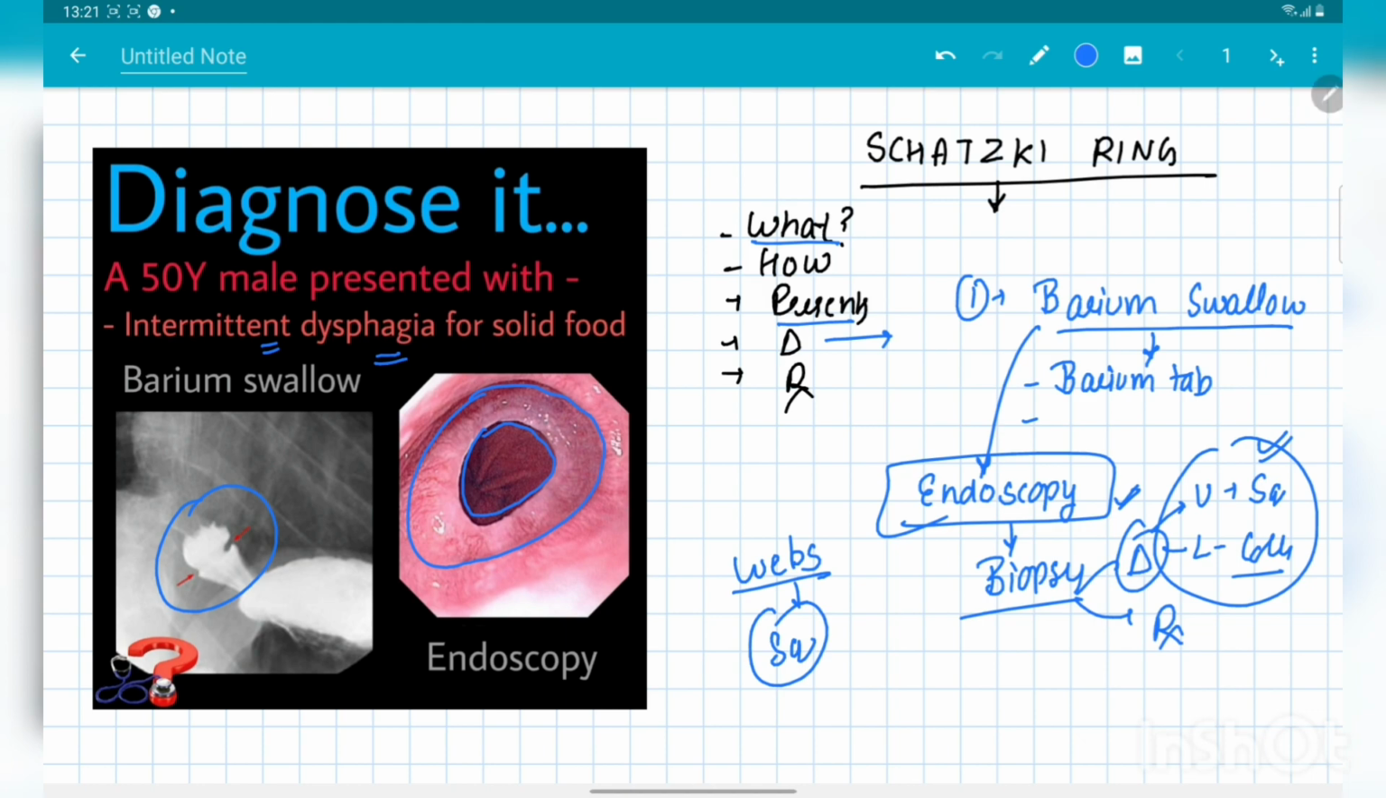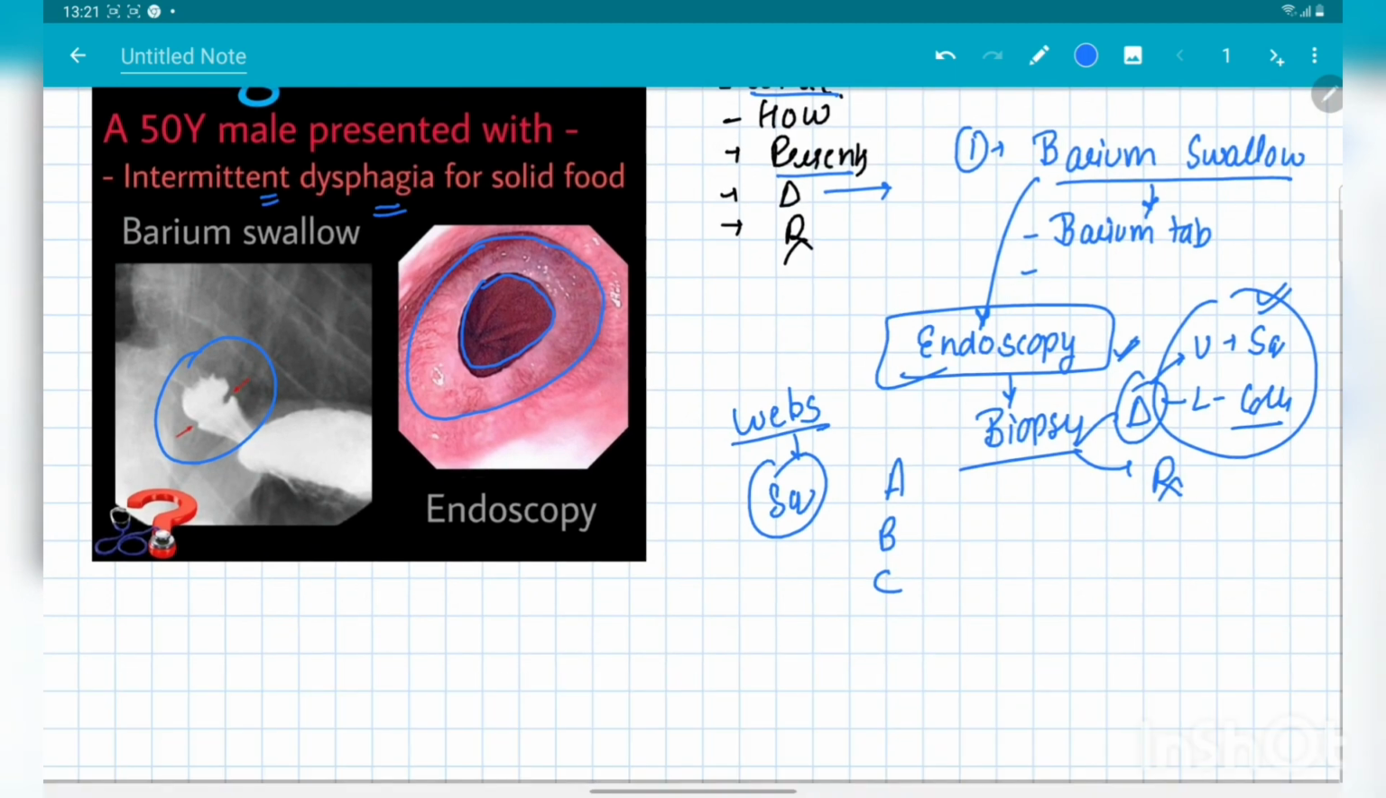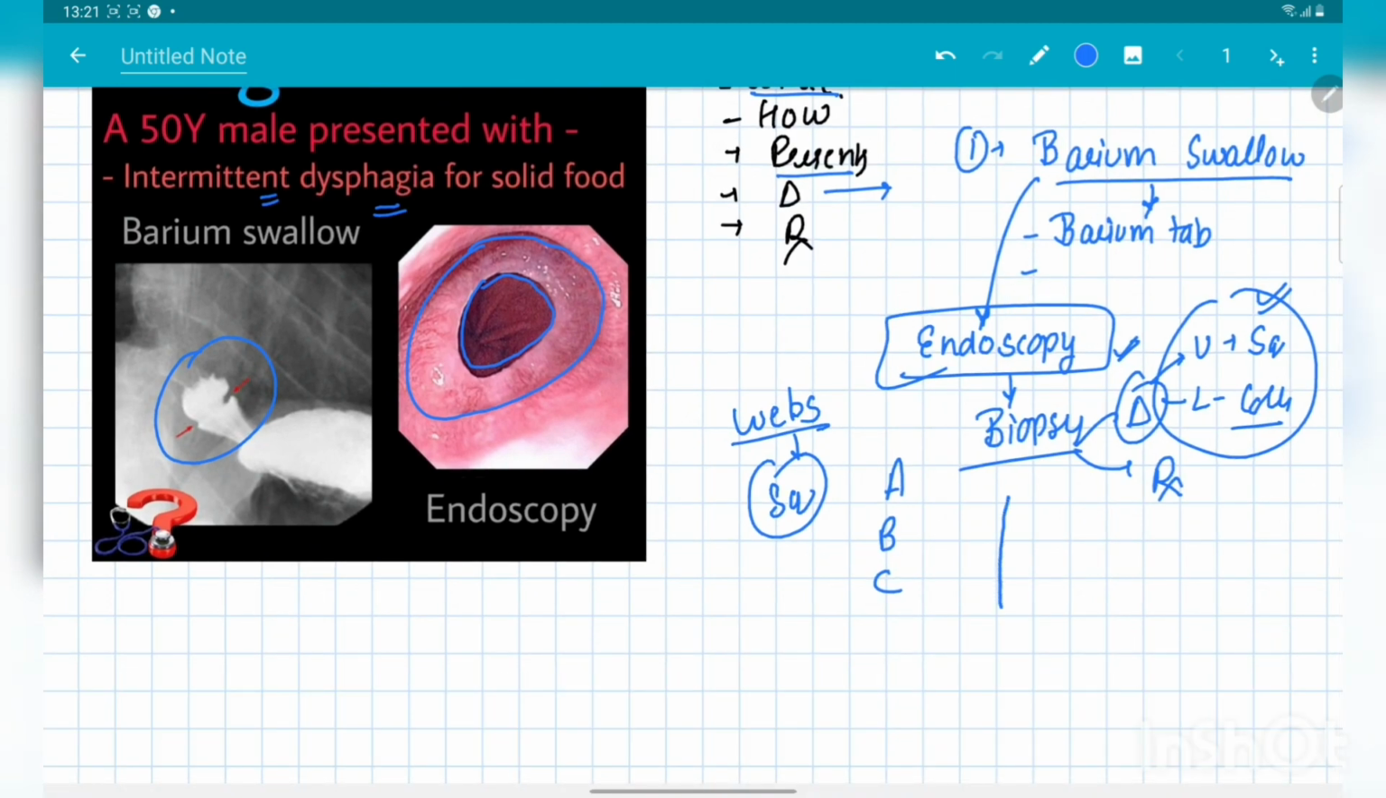And one more thing I would like to say here, that in the esophagus there are three rings: the A ring, B ring, and C ring. So these are three rings that are described in the esophagus. Suppose this is the esophagus, and this is the gastroesophageal junction. The ring that is formed at this gastroesophageal junction is called the B ring, and this is basically, most of the time, the Schatzki's ring. The ring that is formed above this is called the A ring, and the ring that is formed below this is called the C ring.